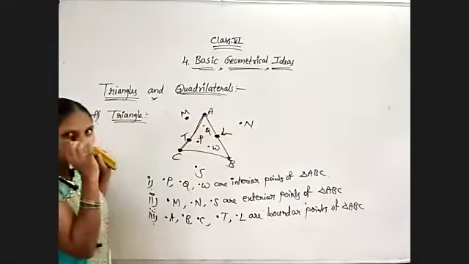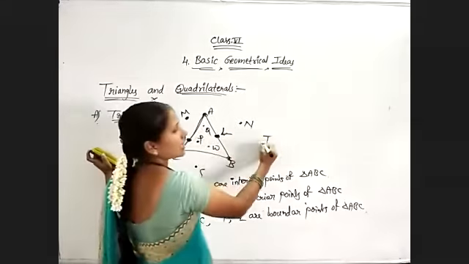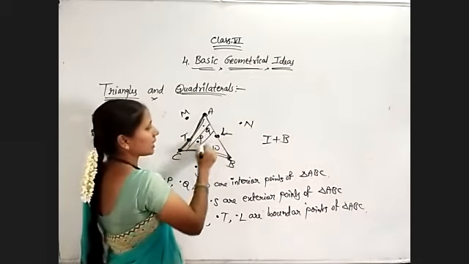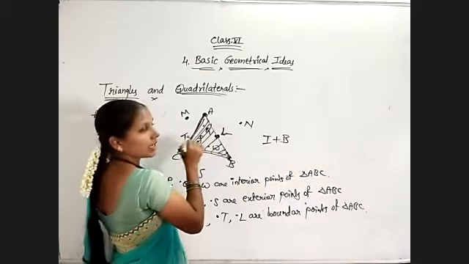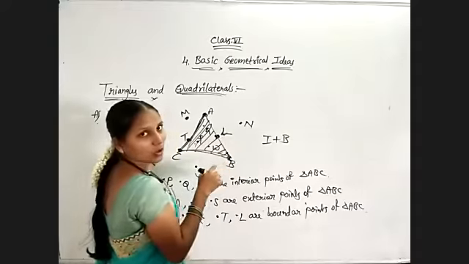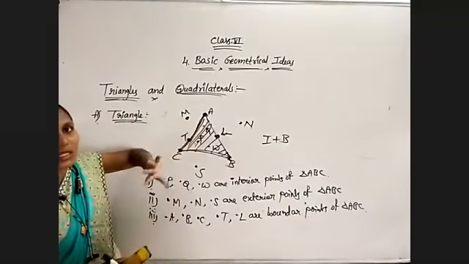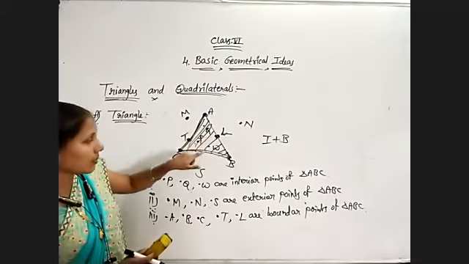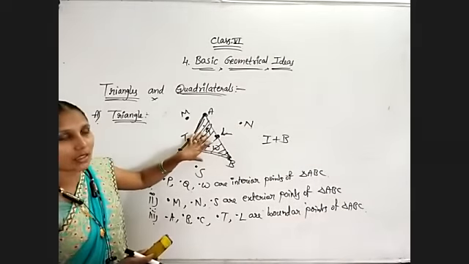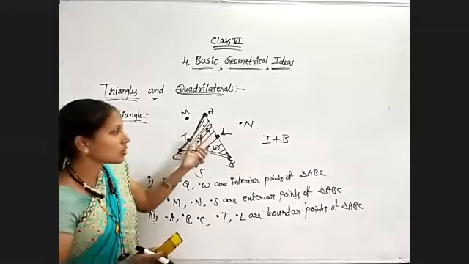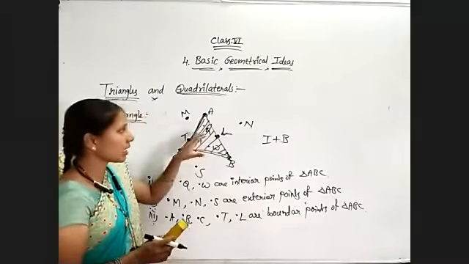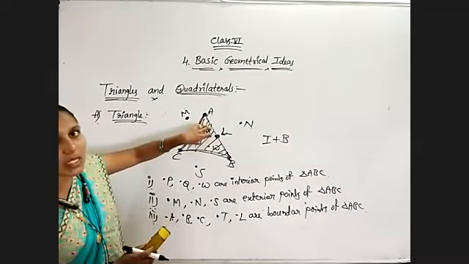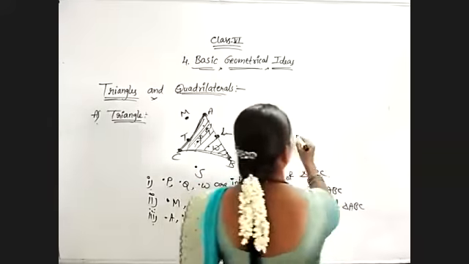And remember, I already told you, interior plus boundary. This boundary and interior completely, this portion, is known as the region. Any closed figure divides the plane into three parts: interior, boundary, and exterior. Interior plus boundary together are called region. Because it is a triangle shape, the interior part and boundary part of the triangle together is known as triangular region.